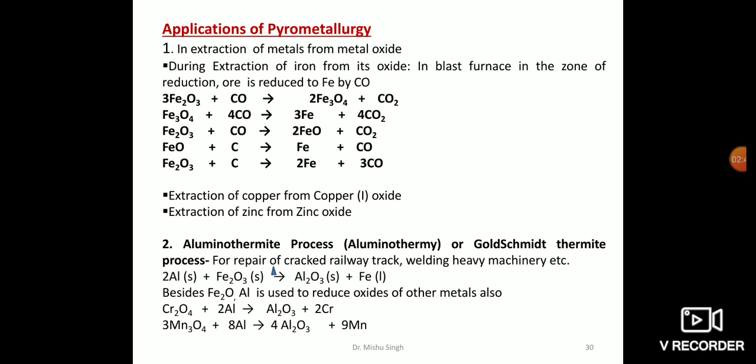Applications of pyrometallurgy. Let us discuss the extraction of iron first. During extraction of iron from its oxide in the blast furnace, in the zone of reduction, the ores of iron like hematite, limonite, magnetite, etc. are reduced to iron by carbon monoxide.